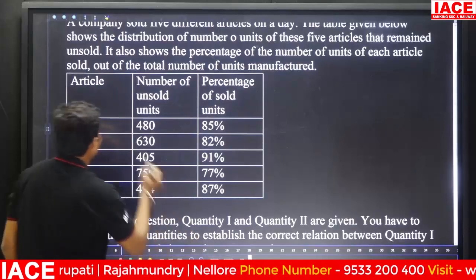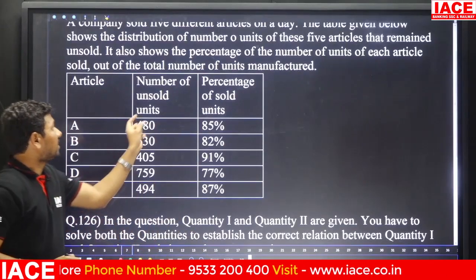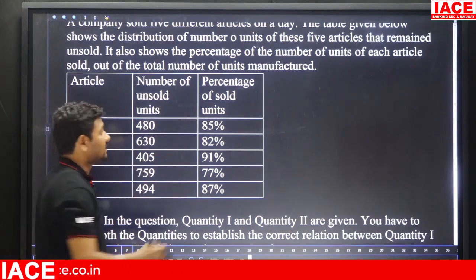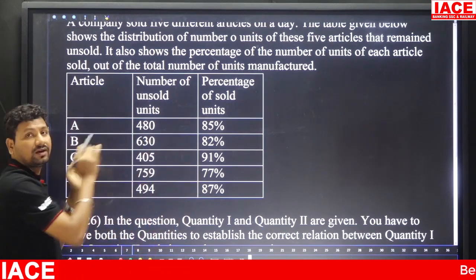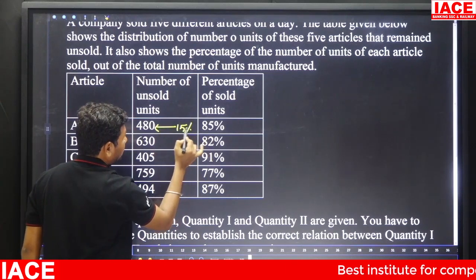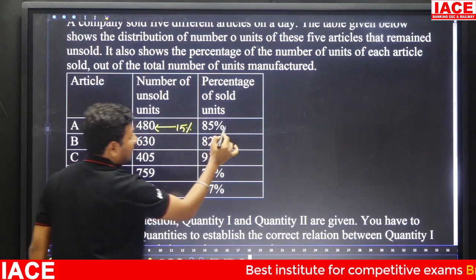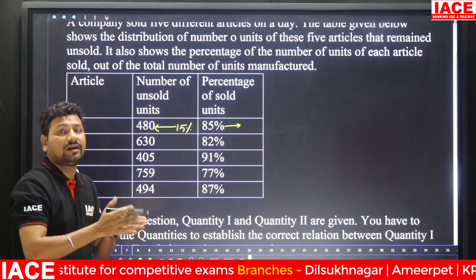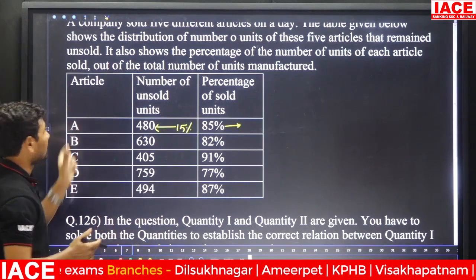Here, article A, the number of units are what? Unsold units are 480, sold units are 85%. The total value should be equal to 100%, so this is equal to 15%. 15% is equal to 480 articles, 85% is equal to how many articles? Then after that you can go for the 100%, you will get the total articles for article A.